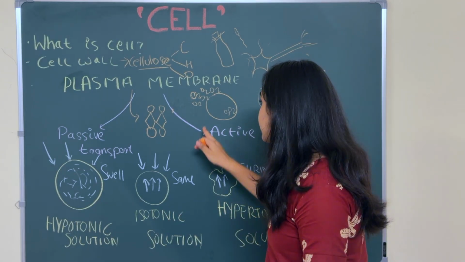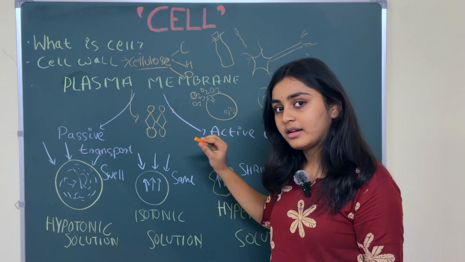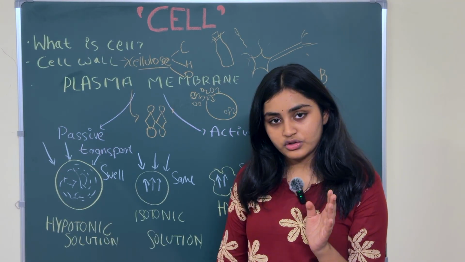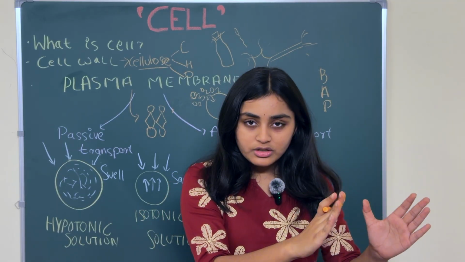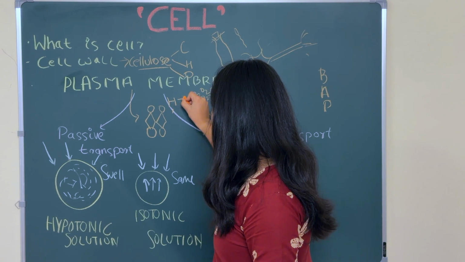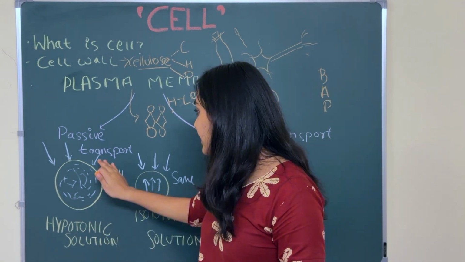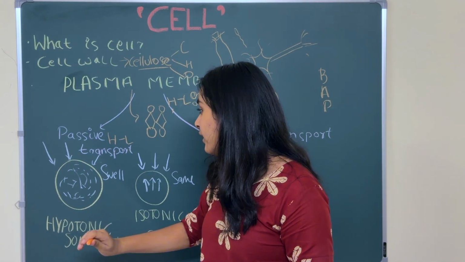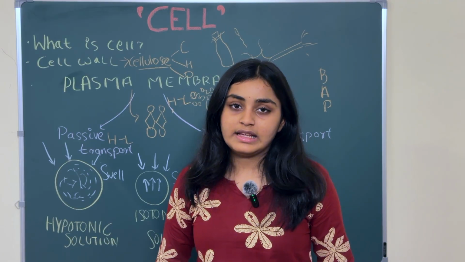So this O2 will try to get inside through the plasma membrane to go inside the cell. This is called diffusion. How does diffusion work? It moves from high to low concentration. Passive transport moves from high to low, and it transports water and gases and everything.